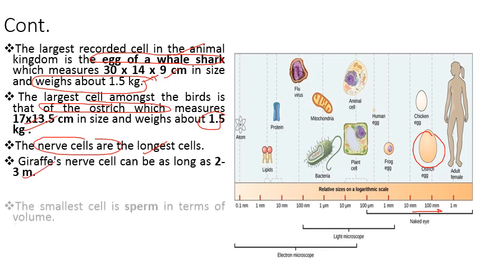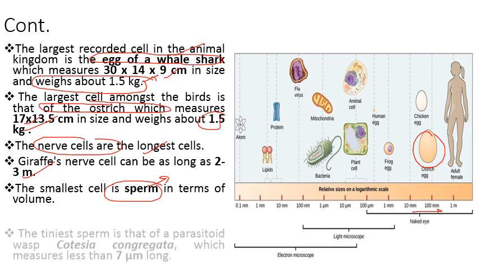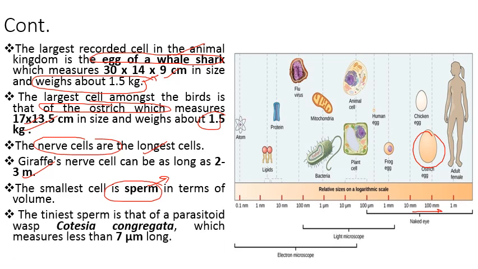और जो smallest cell है in animal kingdom, that is the sperm cell. और जो ह्यूमंस की बात करें तो सबसे छोटा सेल है स्पर्म सेल. And the tiniest sperm is that of a parasitoid wasp that is named as Cotesia congregata. जो कोटेसिया कॉन्ग्रीगेटा एक वास्प है, इसका स्पर्म सबसे छोटे साइज का है, which measures less than 7 micrometer long.